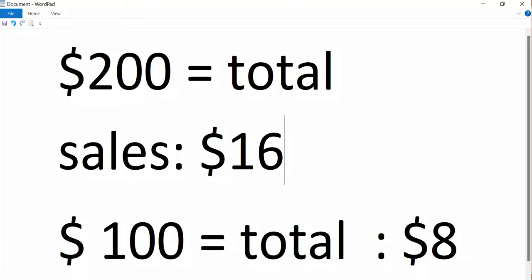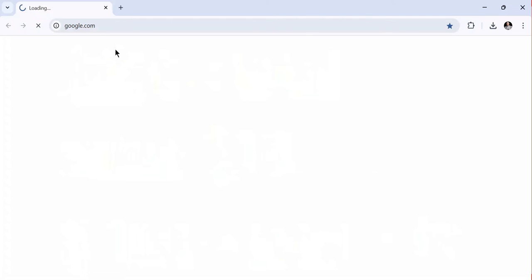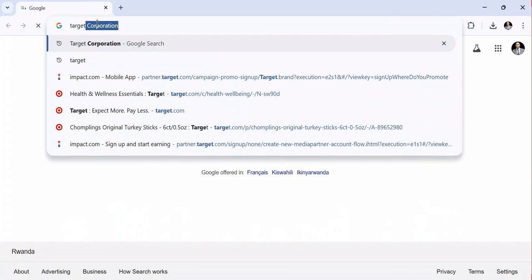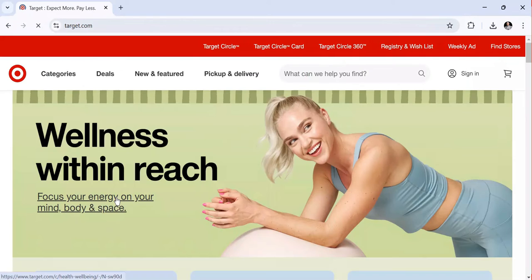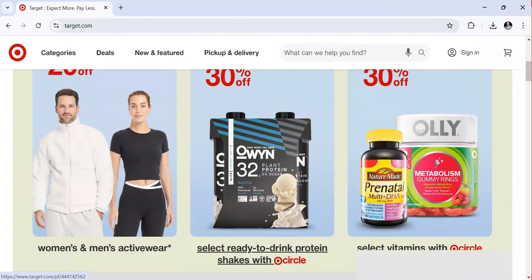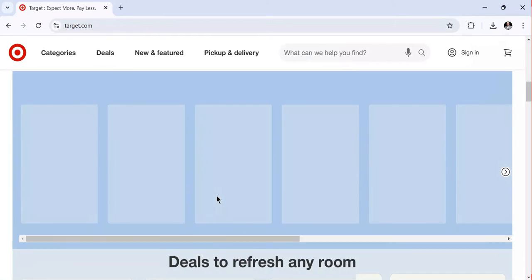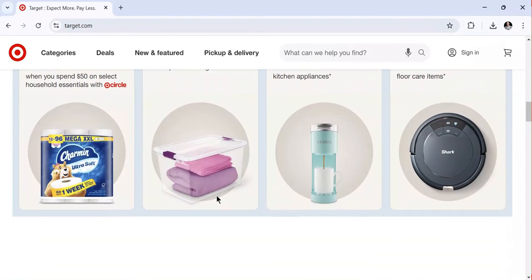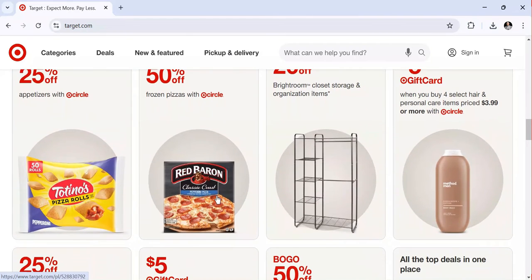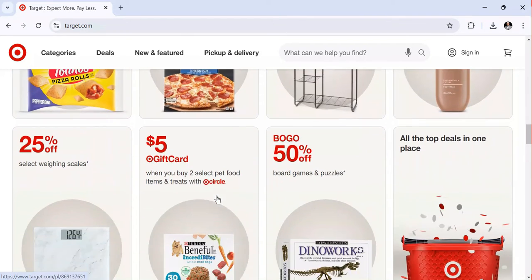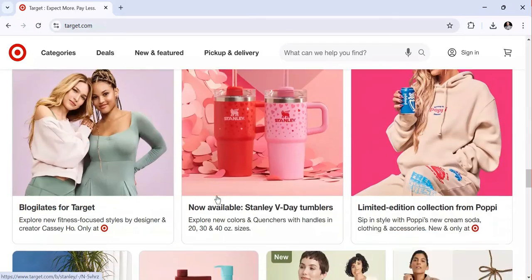So that affiliate marketing platform is called Target. What you need to do is come into the browser and type Target. That is a shopping platform, and I click on it. You can see it's target.com. After clicking on target.com, I'm going to the platform itself. You can see they have a lot of products. Among them, you will be able to recommend products to sell, and the more sales you make, the more money you'll be able to make.